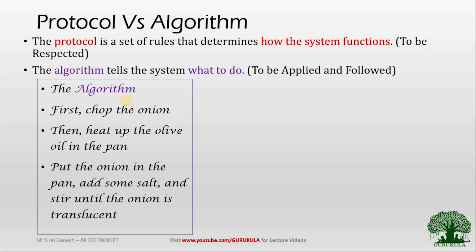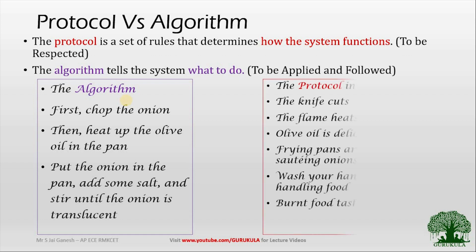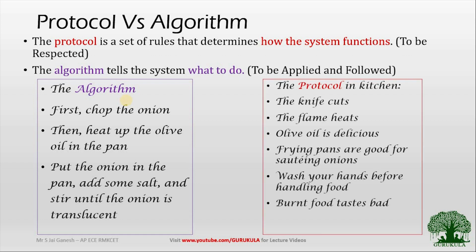So doesn't it tell me what I have to do in order to come out with a very good recipe? That is what an algorithm is. And then if this is an algorithm, what exactly does protocol mean? A protocol is something which has to be respected. These are the set of instructions you can respect or follow in order to come out with a very good recipe.